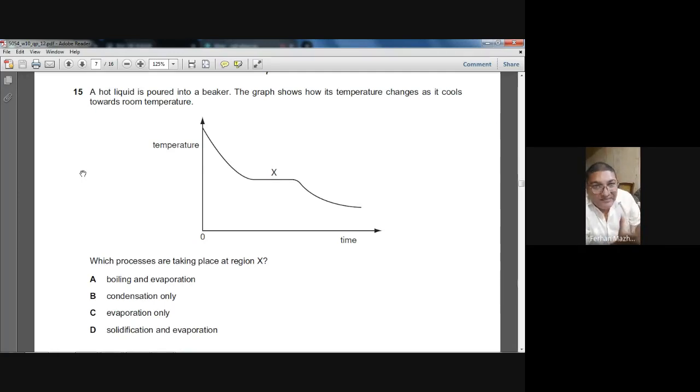So the liquid is most probably converting into solid. So D is the choice. Solidification and evaporation. When the graph becomes flat, it means the state is changing. So the liquid is converting into solid and the evaporation is always happening. So D is the right choice. Do you understand?